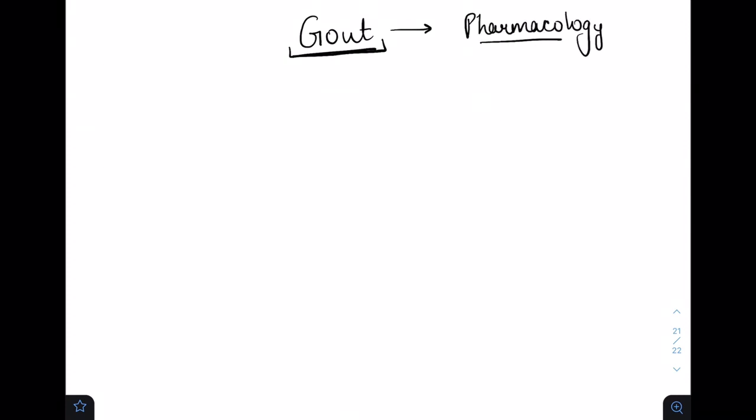So in gout, as we all know, gout is a condition in which hyperuricemia is there. Means there is an increased level of uric acid, which gets deposited in our joints and precipitates, and there it leads to inflammation. So this is the whole definition of gout. In simple words, we can say that gout is a condition in which hyperuricemia is there, means uric acid is increased. So hyperuricemia.